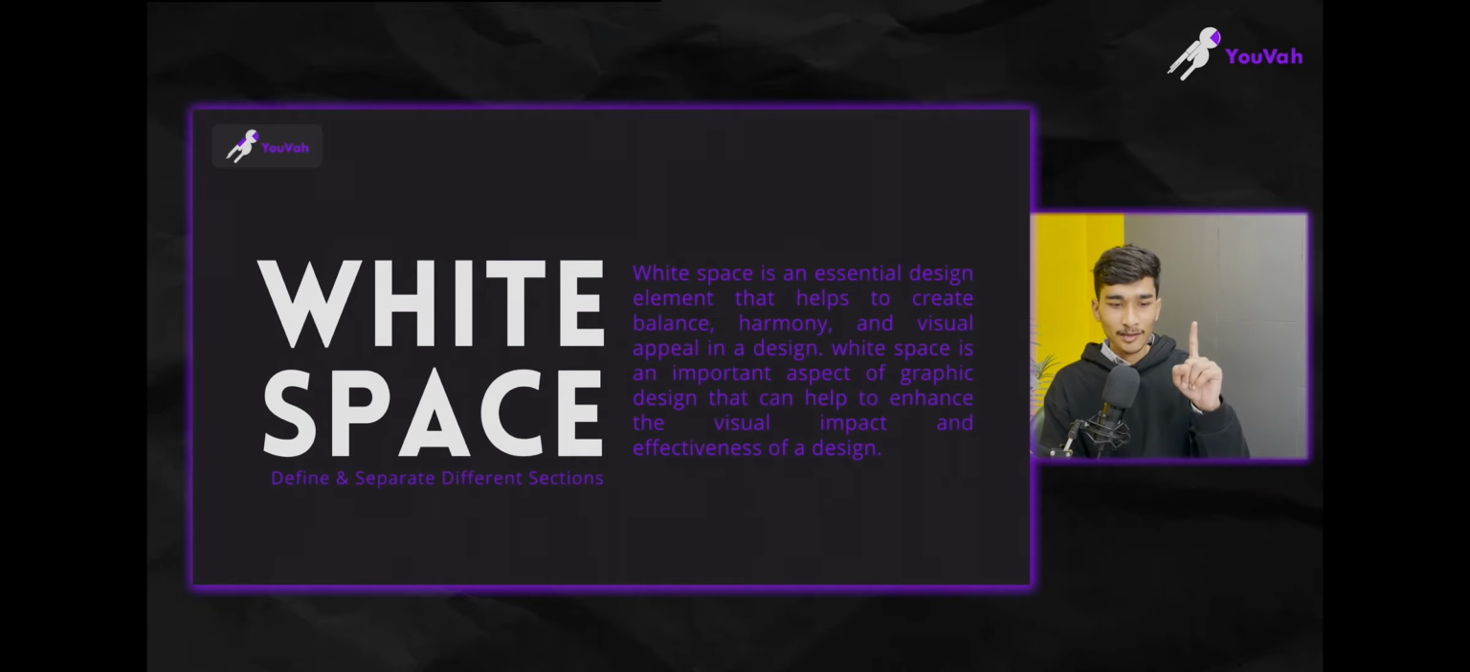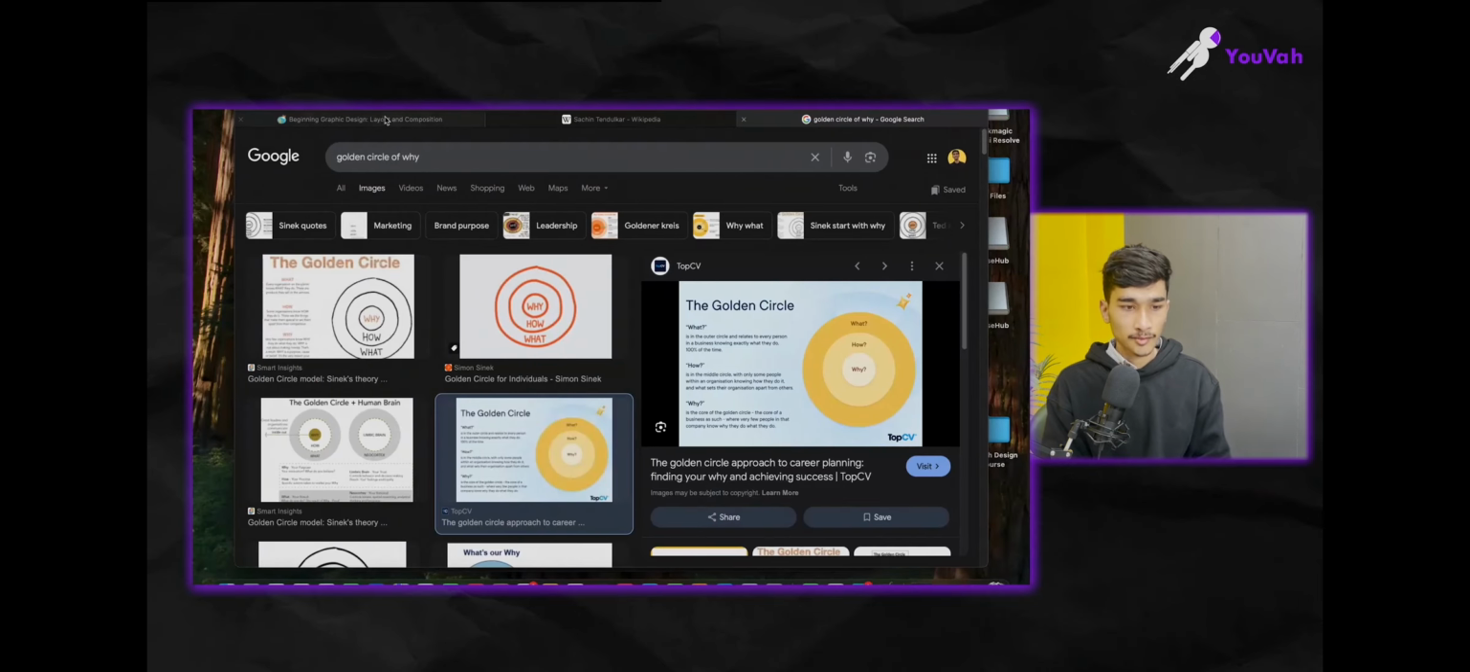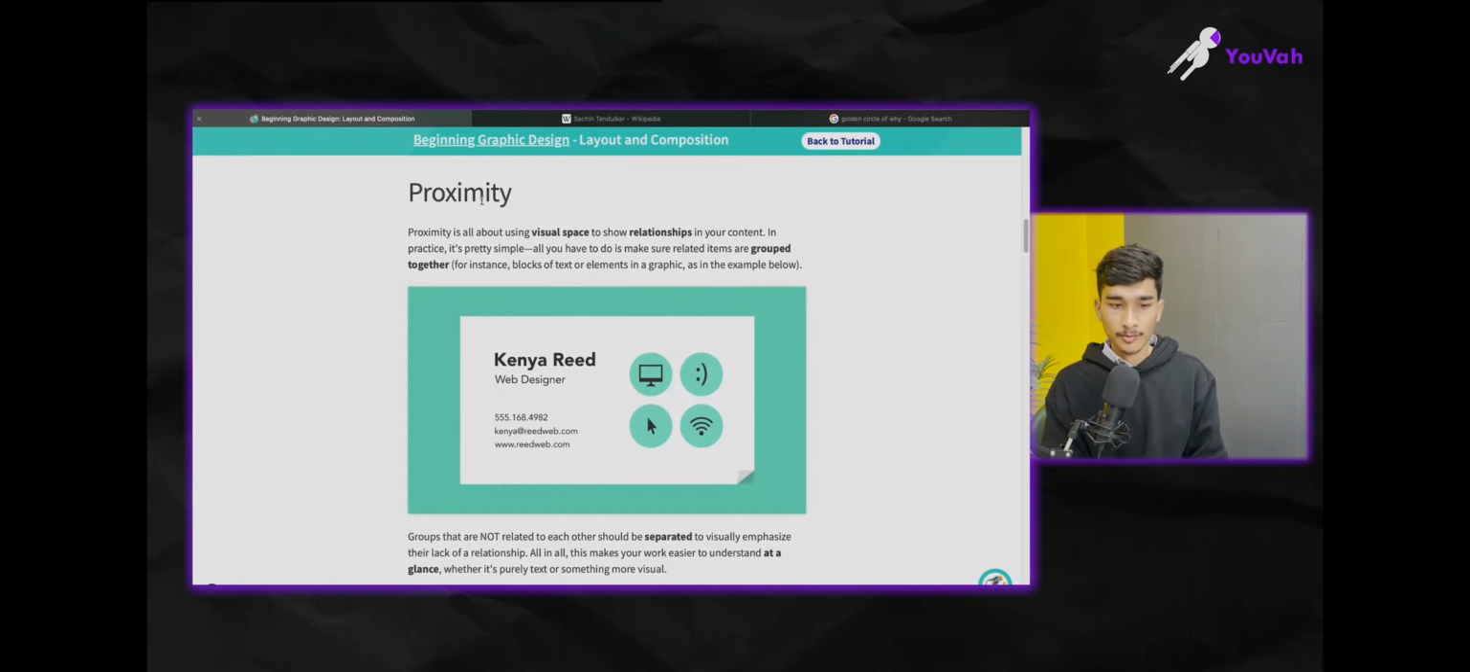Okay, proximity, white space, contrast, repetition, and there is a fifth one also, alignment. Basically, I will tell you with this blog. I found a blog for you. Just give me a minute. I'll share my screen.